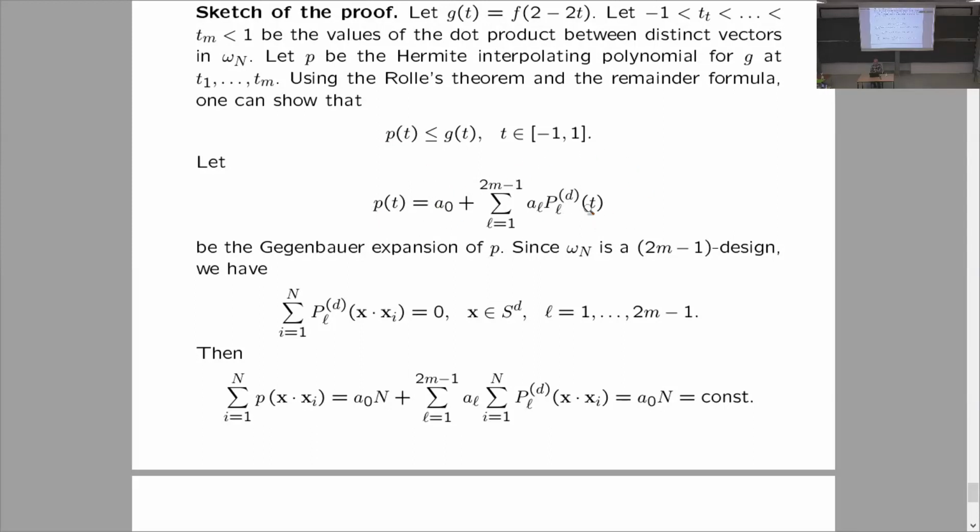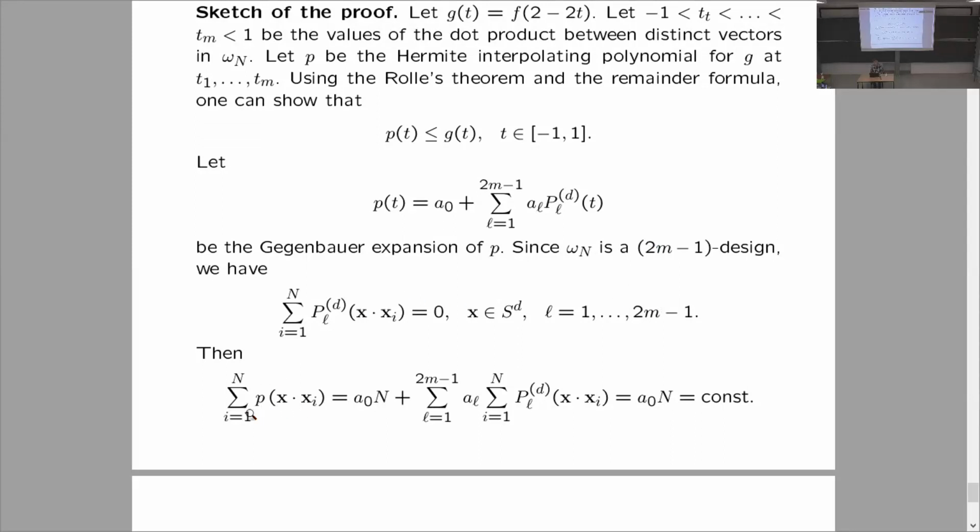And we can do it also using, instead of the Funk-Hecke formula, like we did for the maximum, its Gegenbauer expansion. So this is the Gegenbauer expansion of the Hermite interpolating polynomial. We still don't need positive definiteness of this polynomial. Because it is a design of strength 2m-1, we have these equalities. These are called moments. So the moments of order L from 1 to 2m-1, L is the degree of the corresponding Gegenbauer polynomial, are constantly zero on the sphere, exactly because this is a design of order 2m-1.